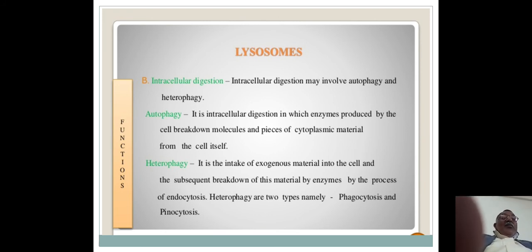The important thing is that intracellular digestion may involve autophagy and heterophagy. Autophagy is intracellular digestion in which enzymes produced by the cell break down molecules and pieces of cytoplasmic material from the cell itself. Next point is heterophagy. It is the intake of exogenous material into the cell and the subsequent breakdown of this material by enzymes, by the process of endocytosis. Heterophagy is of two types, namely phagocytosis and pinocytosis.